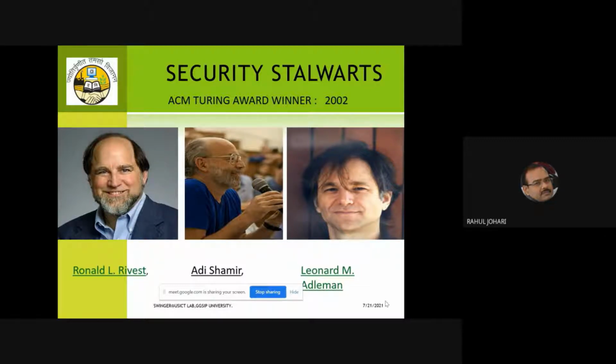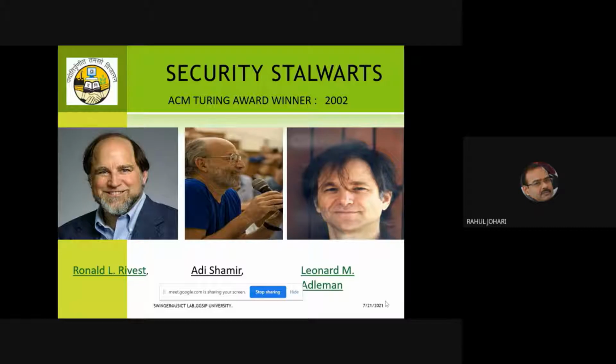So in 1965, ACM, the Association of Computing Machinery, started this Turing Award. And right now it's 2021, so approximately 55 years have gone by. Considering the population we have and the number of engineers that graduate every year, we would have got at least 20 awards. But it's ironical to say that India as a country has got only one award, and that too way back in 1994, when it was awarded to Professor Raj Reddy in the area of artificial intelligence.